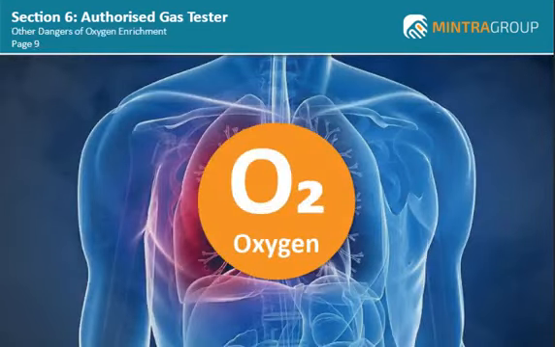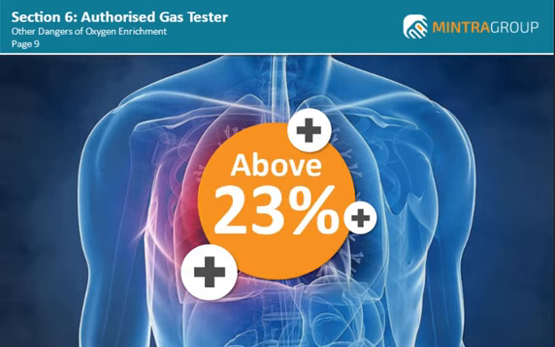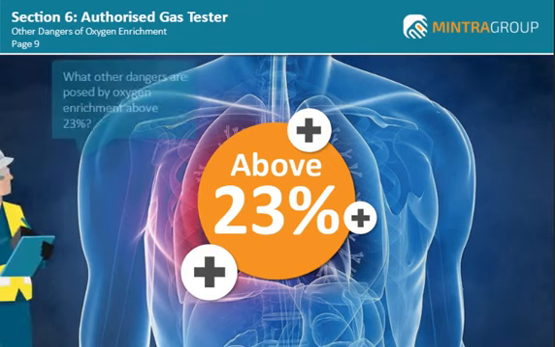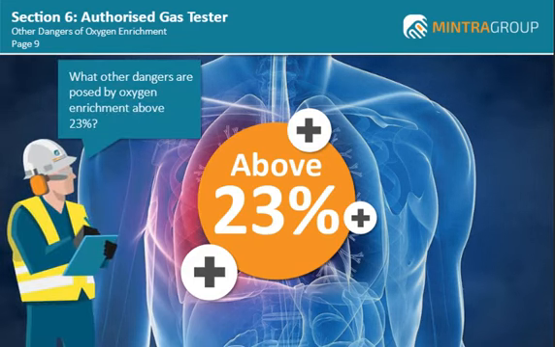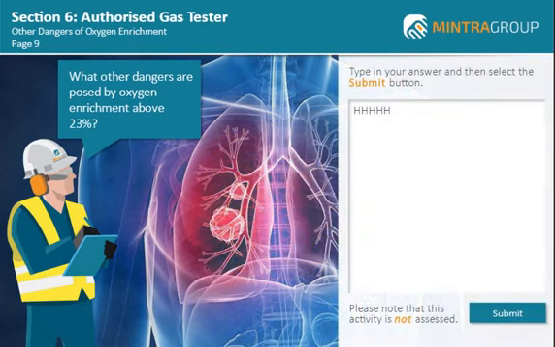We have seen the effects that oxygen enrichment can have on the human body, but there is also another serious danger when an atmosphere becomes enriched with oxygen above a level of 23%. What other dangers are posed by oxygen enrichment above 23%? Can you think of other dangers that an oxygen-enriched environment might create? Type in your answer and then select the Submit button.